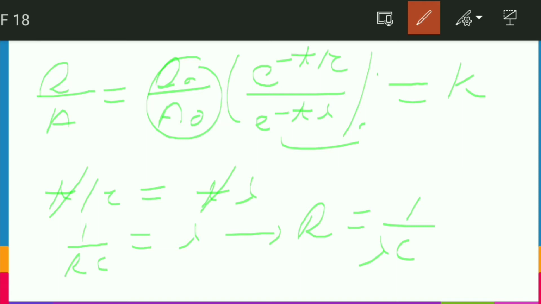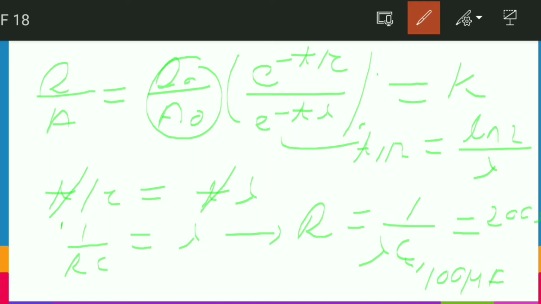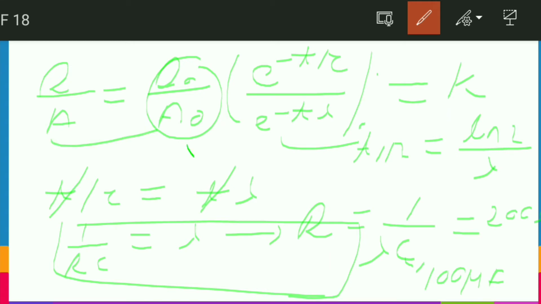Lambda C has been given. C is 100 microfarad, and actually T half is given, and we know that T half equals ln 2 by lambda. Just putting in the values, you will get the answer as 200 ohms. I hope this question is clear to you. The major concept used is that, as this ratio is constant, we just have to make the numerator and denominator time-dependent exponentials equal.